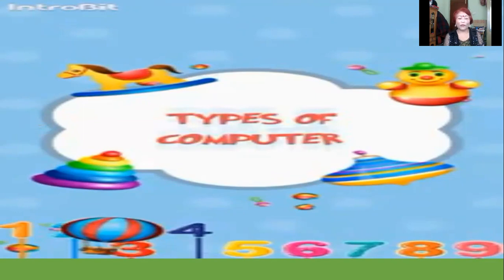Now today I'm going to teach you about the types of computer. Now let's start.